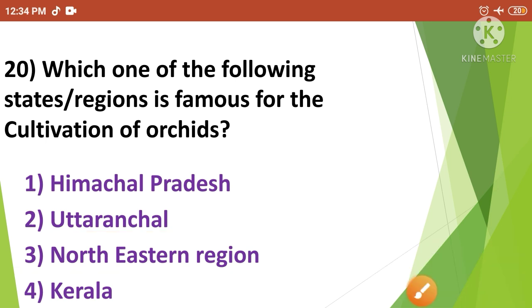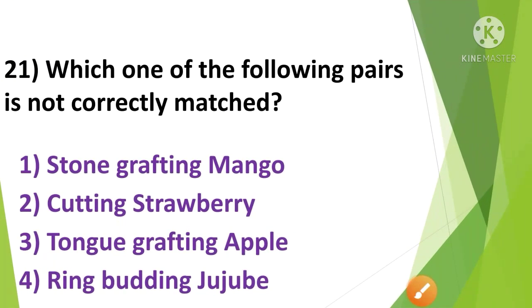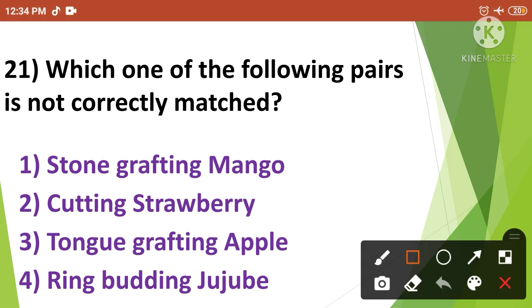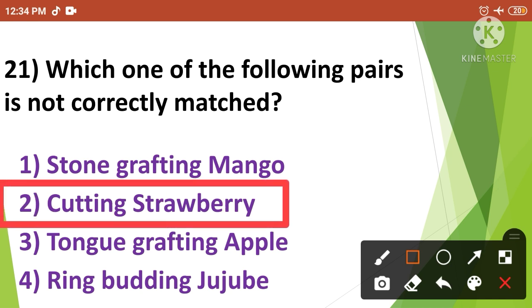Then next: which one of the following pairs is not correctly matched? The options are stone grafting mango, cutting strawberry, tongue grafting apple, and ring budding jujube. The correct answer is option number 2. So the pair which is not correctly matched is cutting strawberry.